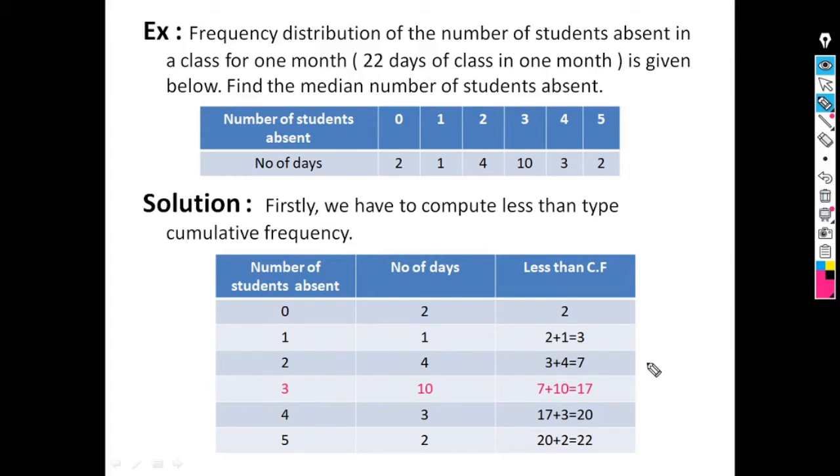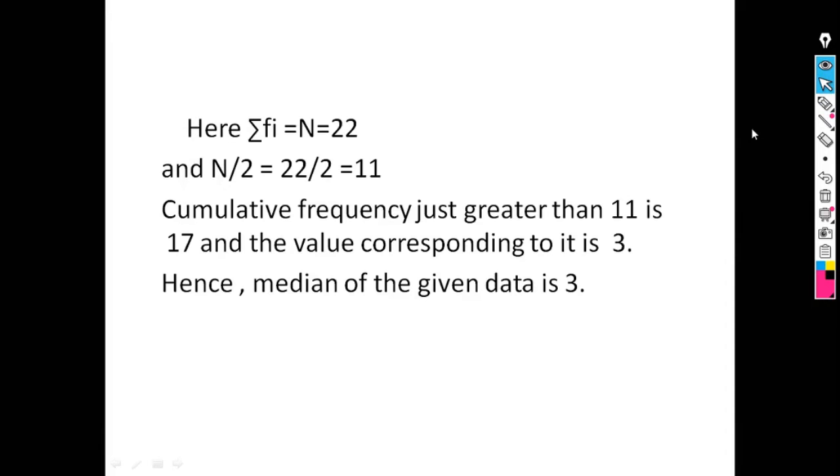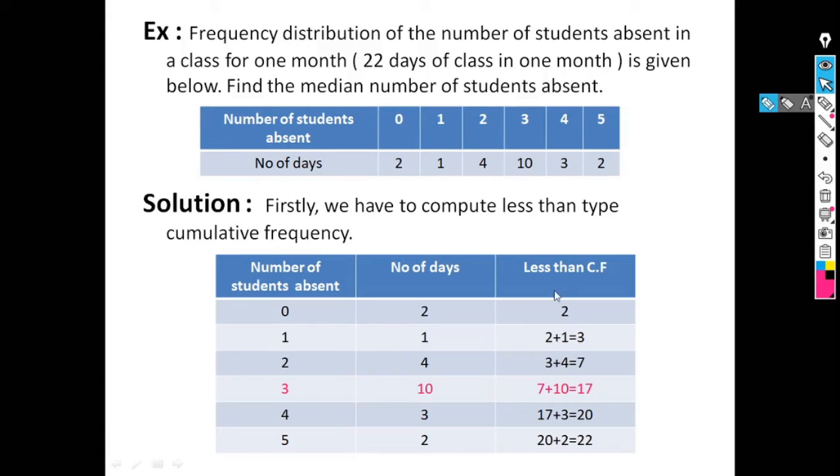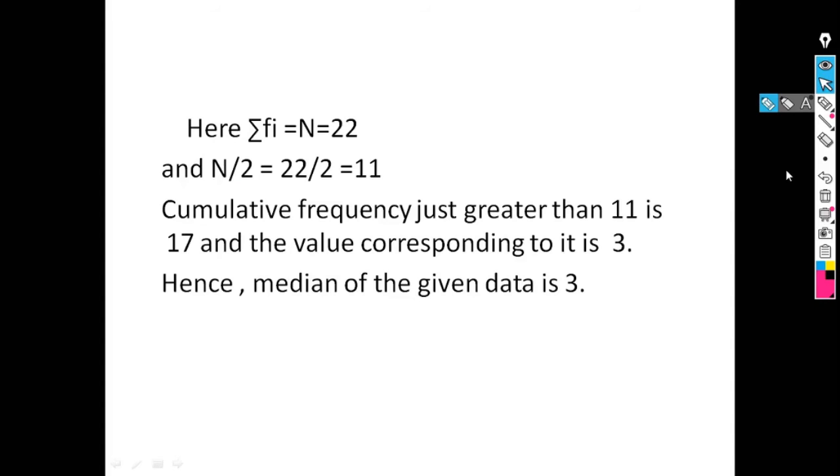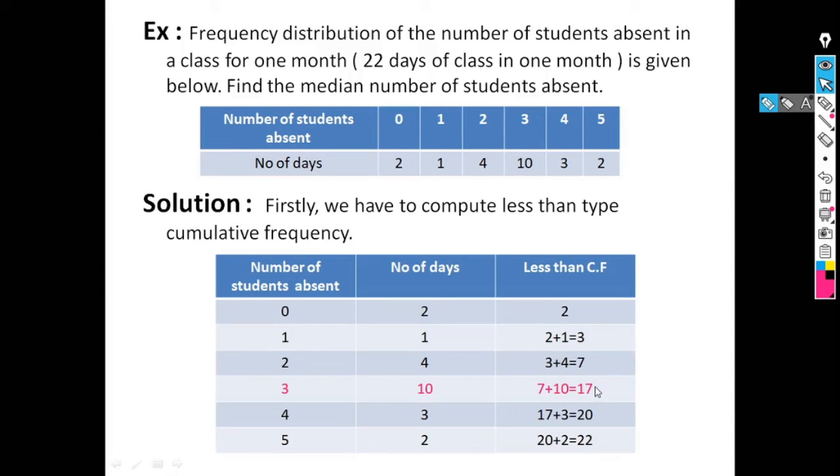So for a discrete frequency distribution, your first step is to calculate the less than type cumulative frequency. Next, find the value of n by 2; for this example, n by 2 is 11. Then from the cumulative frequency column, find the value just greater than n by 2, that is just greater than 11.